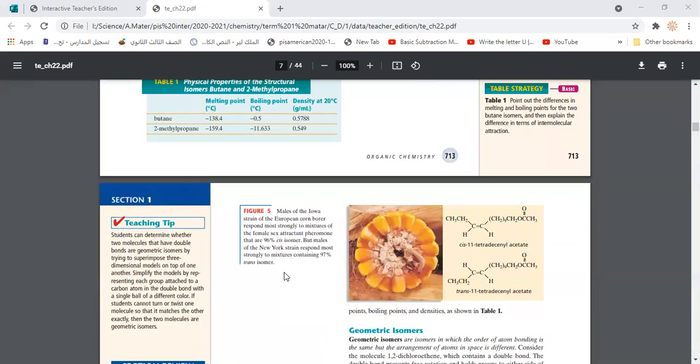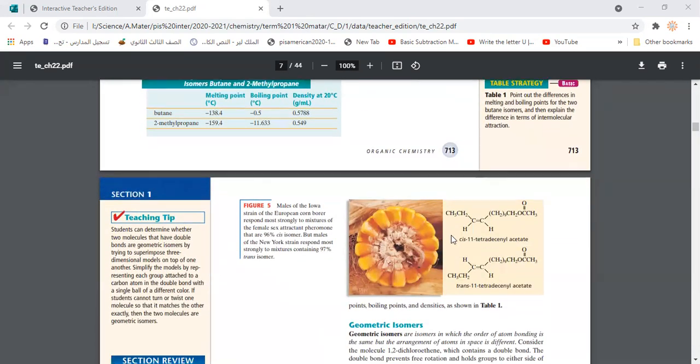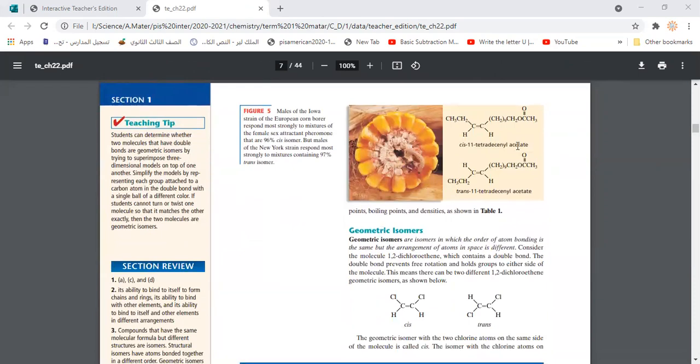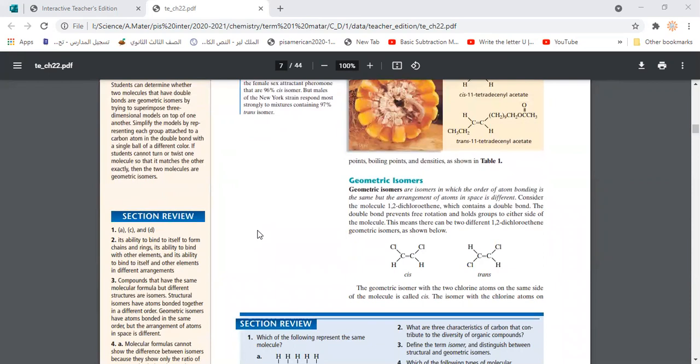The second type of isomers is the geometric isomers. What do we mean by geometric isomers? Geometric isomers are two isomers that are arranged in the same bonding order, but the arrangement in space, their orientation of atoms, is different.